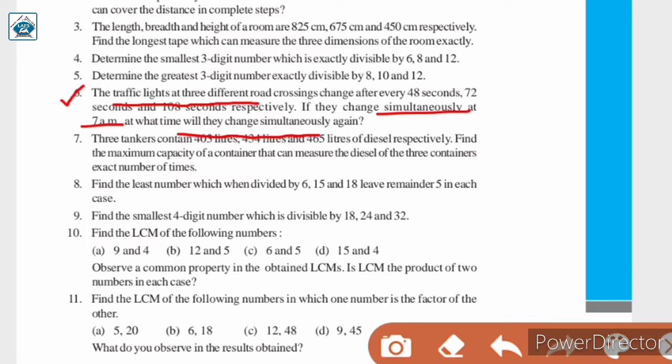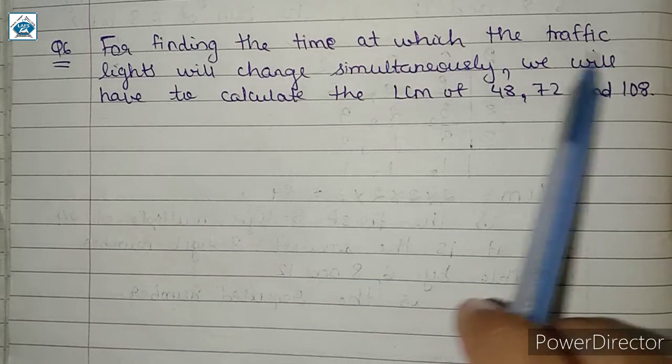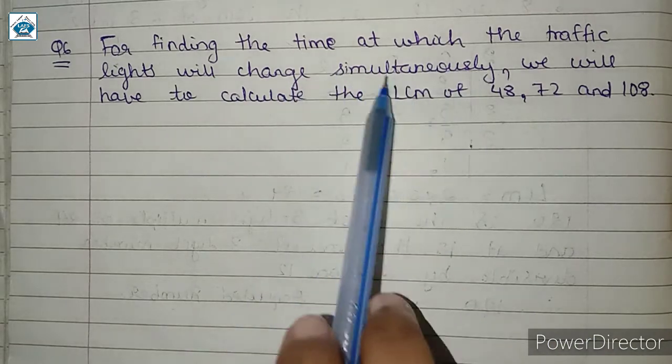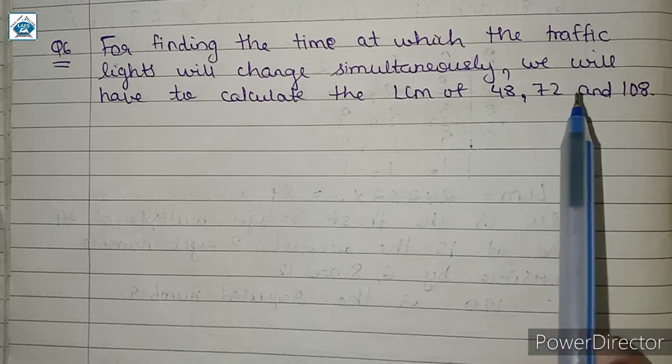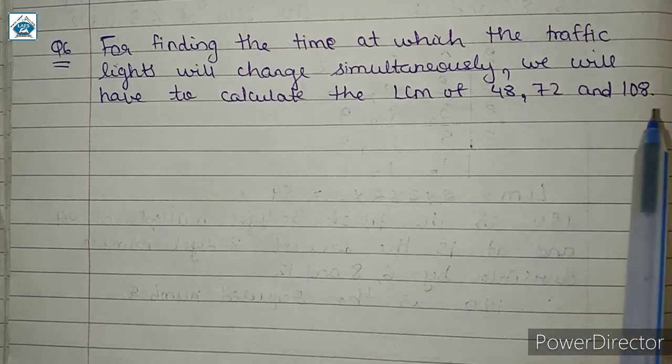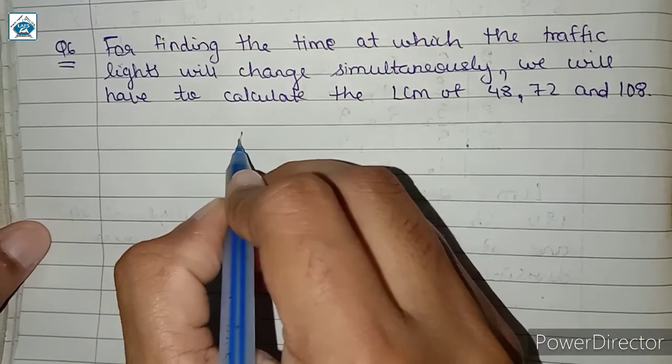So for this we will have to find the least common multiple, lowest common multiple, that is LCM of 48, 72 and 108. Whatever we get the LCM, that will be the time at which they will change simultaneously again. So let us see the solution. For finding the time at which the traffic lights will change simultaneously, we will have to calculate the LCM of 48, 72 and 108. We all know how to calculate the LCM of three numbers.